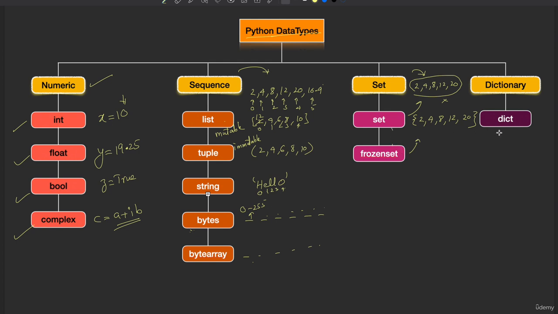Then one more interesting data type available in Python is the dictionary. Dictionary means it can contain a key and a value. Suppose the key is name and the value is John. See, this is the key, this is the value. So if you give the key, you can get the value.